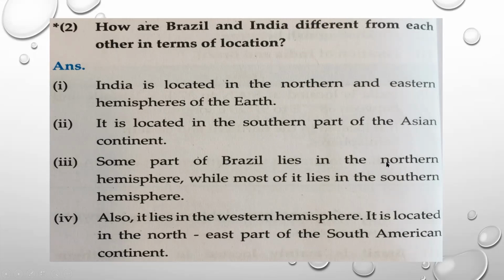Some part of Brazil lies in northern hemisphere, as well as most of the part. Most means large amount of Brazil lies in the southern hemisphere, that is at the bottom, downward direction. Also, it lies in the western hemisphere, left side direction. It is located in the northeast part of the South American continent. Maximum part lies in the South American continent.